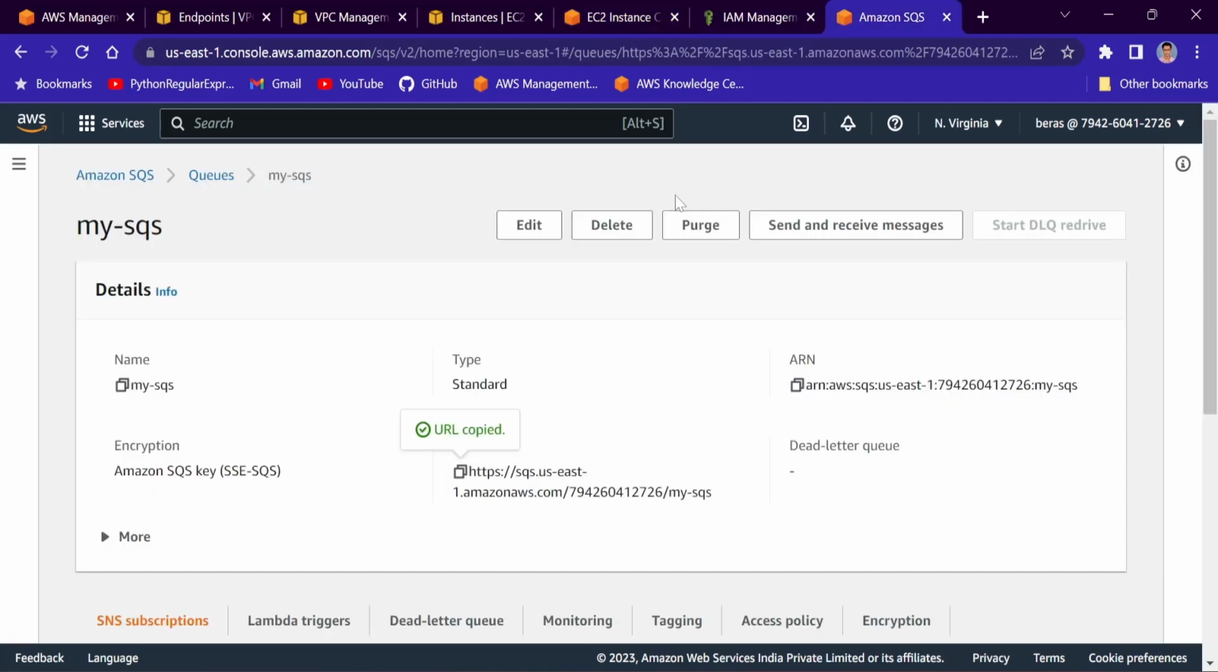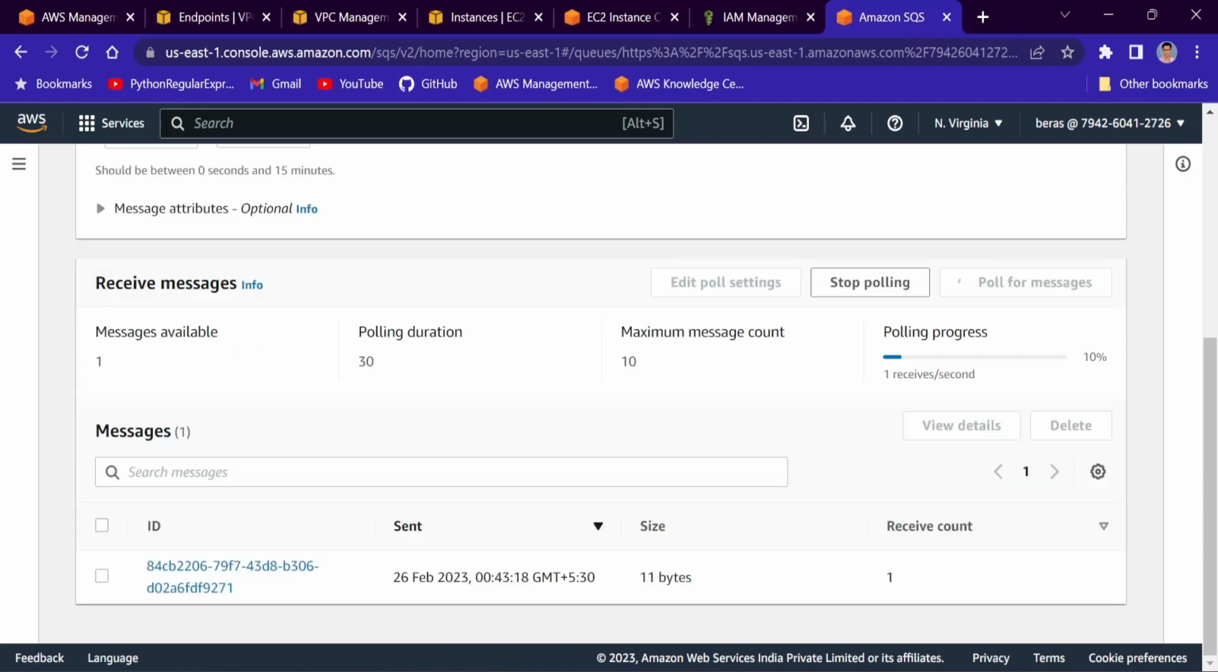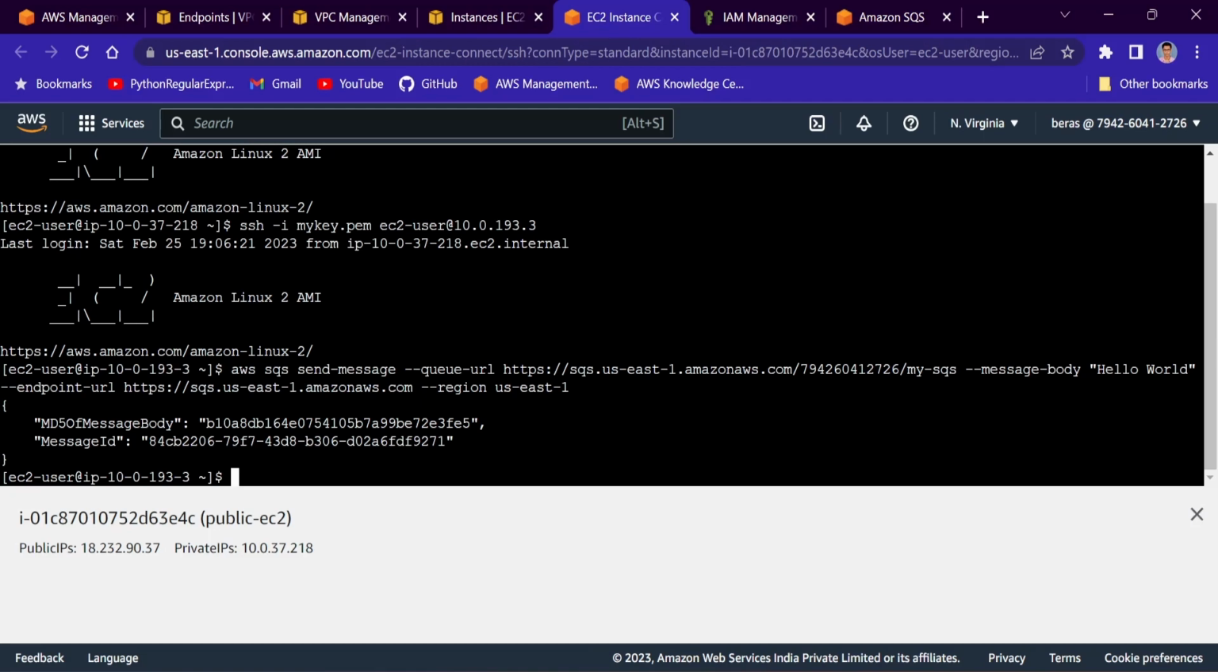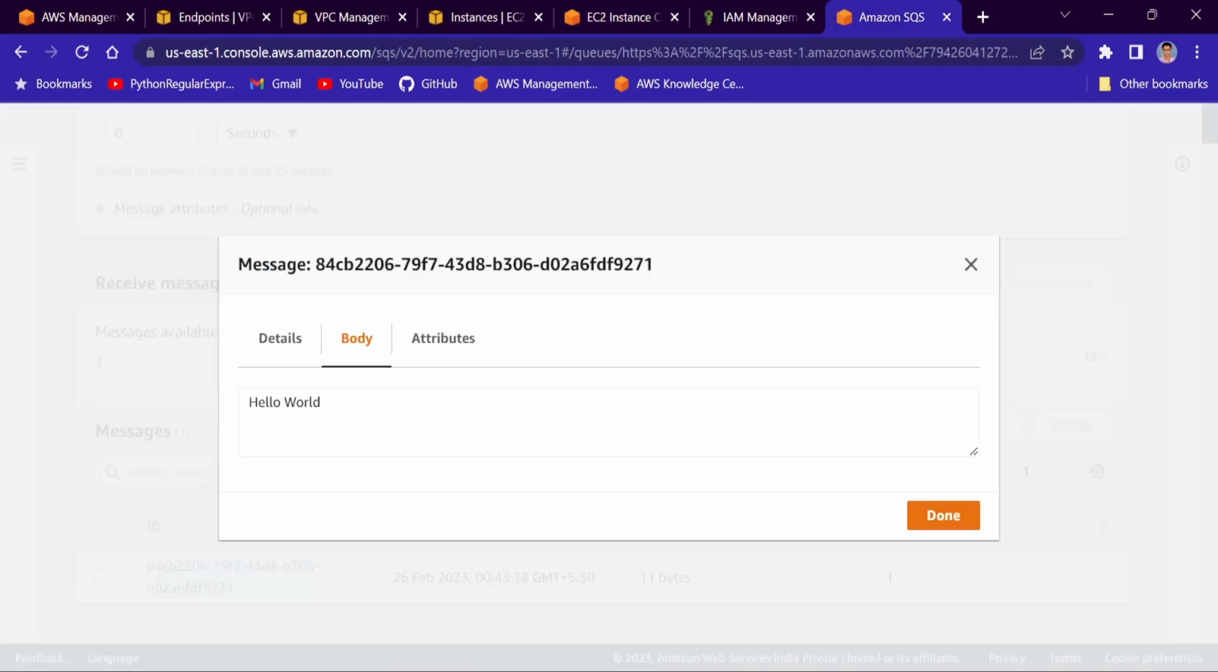So I'll go to SQS now, and we'll click on Send and receive messages, and you see messages available is one. So I'll poll for messages, and this is our message ID. See, it ends in 9271. I'll check. See, this is 9271. Fine. And I'll check for the message. The message should be hello world. See, the body is hello world.